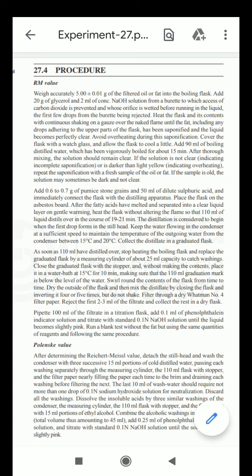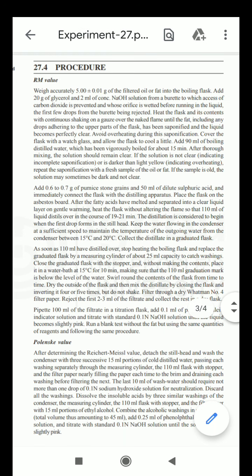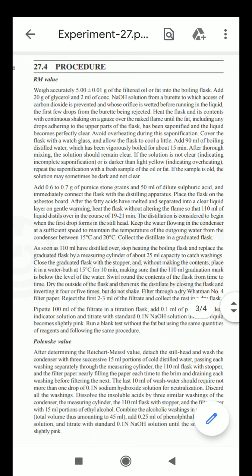Then we have to add 2 ml of concentrated NaOH solution from a burette to which excess of carbon dioxide is prevented and whose orifice is wetted before running in the liquid, the first few drops from the burette being rejected. This concentrated NaOH we have to add from the burette, and the first 2 to 3 drops we have to rinse, or you should not take into the test sample. This should be rejected.